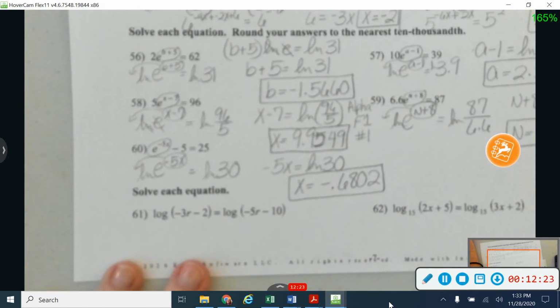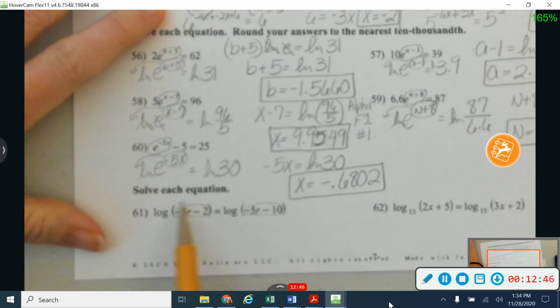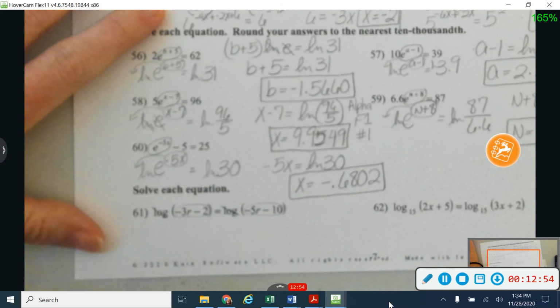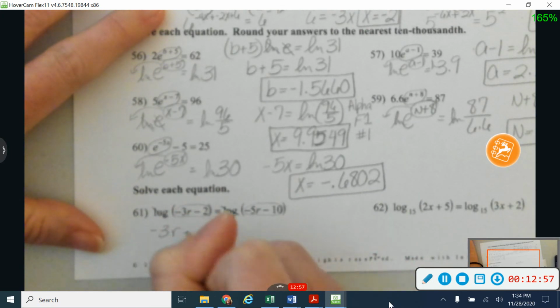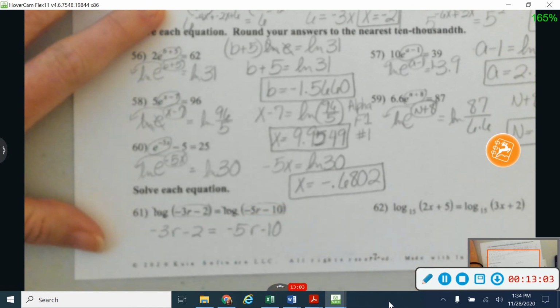Okay, on 61, I start getting into some logarithm questions. Let me remind you that anything that's in here with a logarithm needs to be positive. I can't take the logarithm of a negative value, so we'll need to check on that as we work through these. And also let me remind you that if I don't have a base on a logarithm, it's an implied base of 10. But on 61 and 62, what's going to happen is once I have one logarithm on this side and one logarithm on this side, if they are the same, my logs can cancel each other out. And so I can say now that negative 3r minus 2 is equal to negative 5r minus 10. So I can just take those logarithms out.